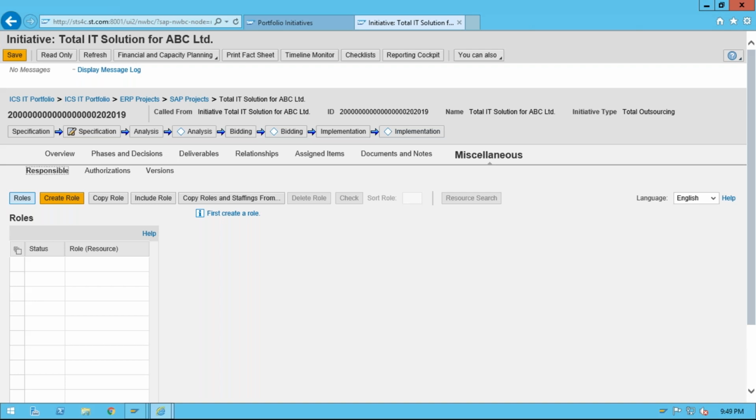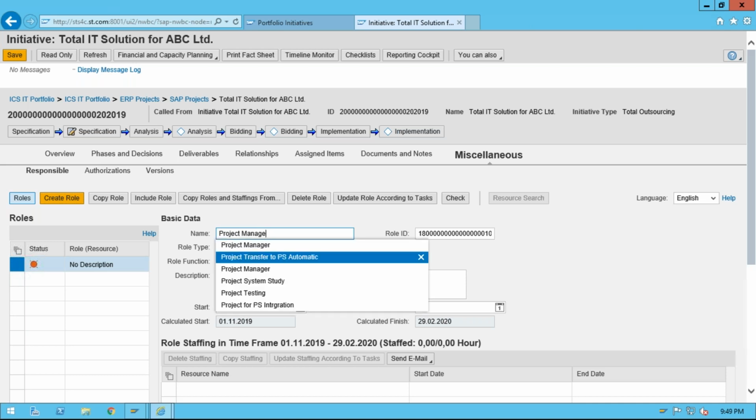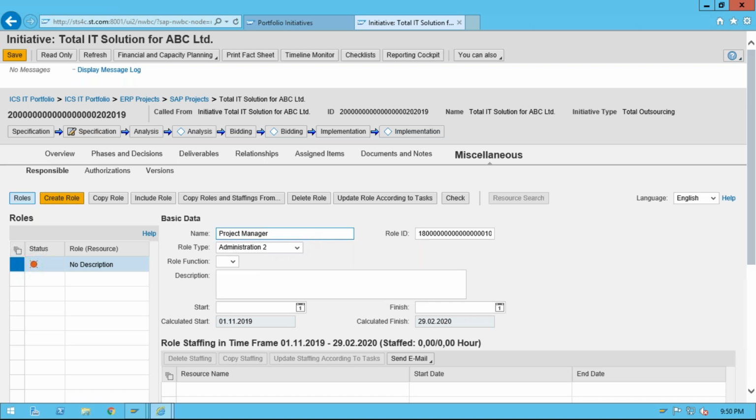That is also possible. When you create these roles, you then need to assign the available resources from the HCM system, which you call staffing. Here we are doing the same thing. This functionality is from the PPM project. So how can I do this? I can create a role directly here: create role. Let's say I need a project manager. I'll explain this functionality and all the configuration once we move to the PPM project.